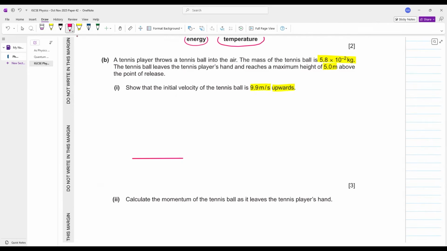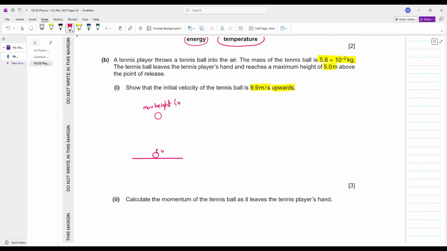Suppose that you have a tennis ball initially at ground level. Initially, the velocity of the tennis ball is u. You are throwing the ball. This tennis ball reaches a maximum height.